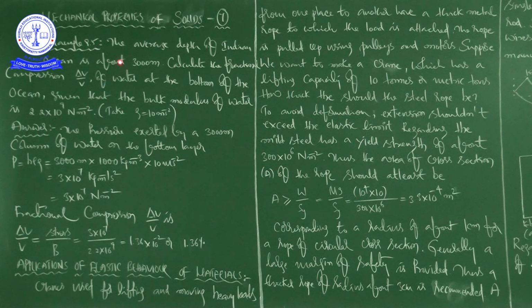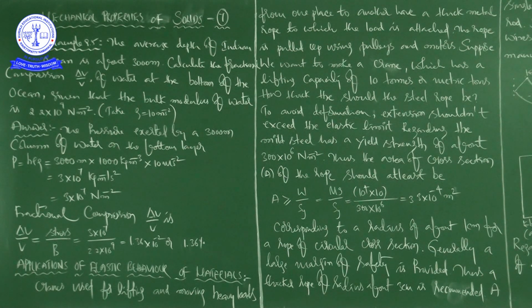Now, the average depth of Indian Ocean is about 3000 meter. Calculate the fractional compression delta V by V of water at the bottom of the ocean, given that the bulk modulus of the water is 2.2 into 10 to the power of 9 Newton per meter square. Anyhow, in this problem, we have to calculate fractional compression of water, which is delta V by V. Okay, right. Now, what are the values they have given?